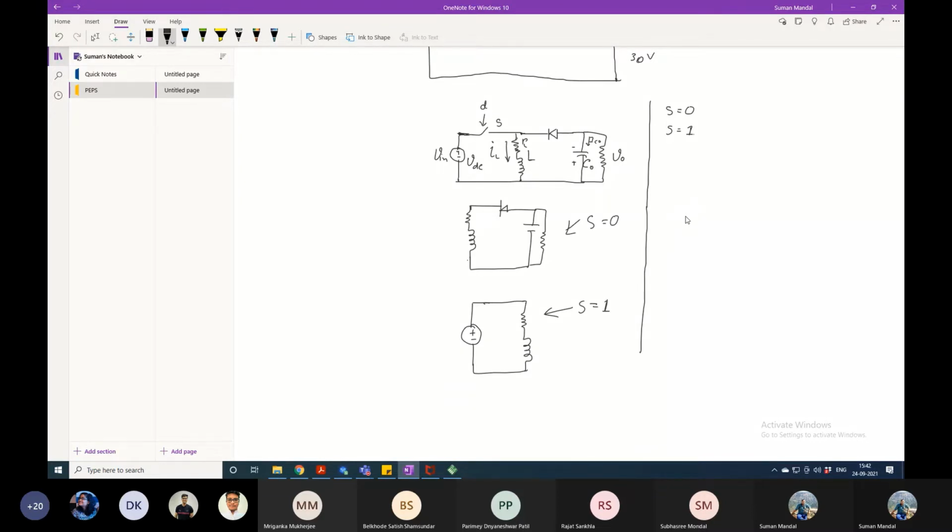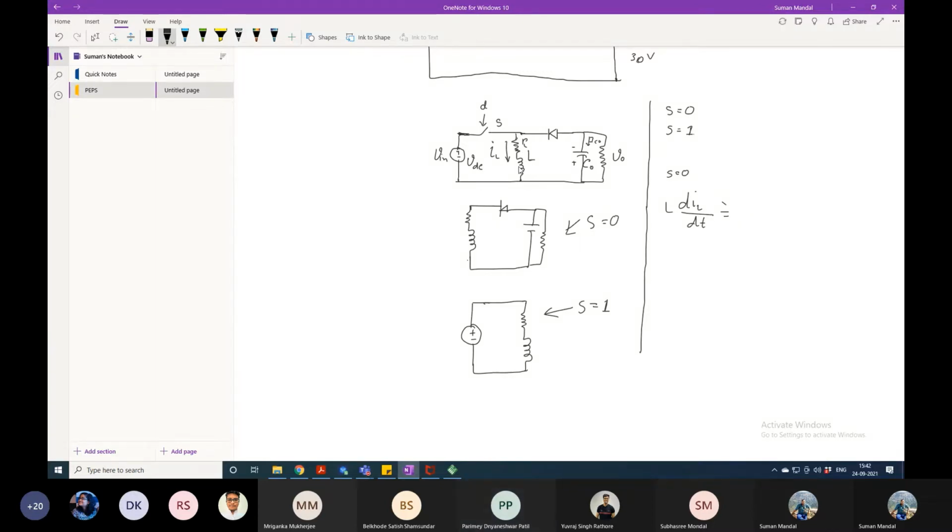Okay, I will write the first one. So in the basic equation, the inductor current will be L dIL by dt equals to, for S equals to 0. We are writing for S equal to 0. It will be minus VO, V output. So, minus 0?